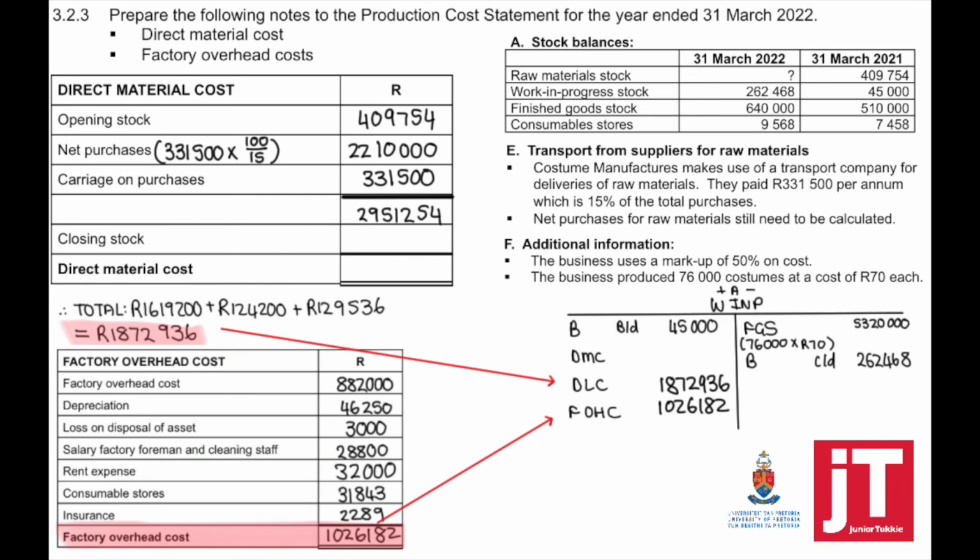Now we can finish the direct material cost. We've calculated the finished goods stock, the cost of finished goods produced this year. The balance at the end was given. We calculated the factory overhead cost and direct labor cost. The balance at the beginning was given. That was the end balance. This is the balance in the beginning. So the balancing figure is my direct material cost. Once we've calculated direct material cost, it means we can now calculate the closing stock balance. The difference is my closing stock.